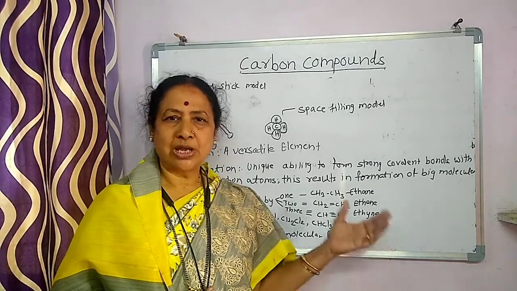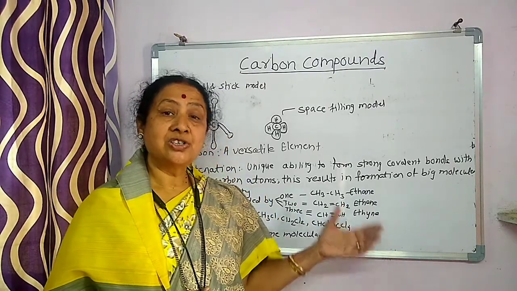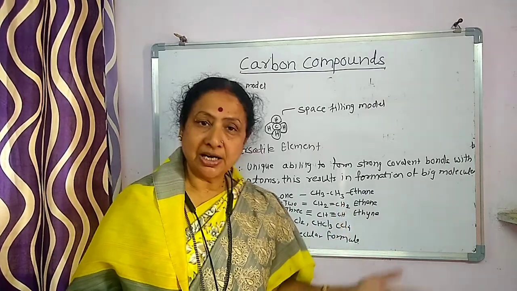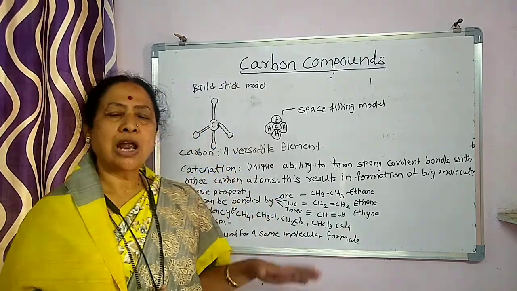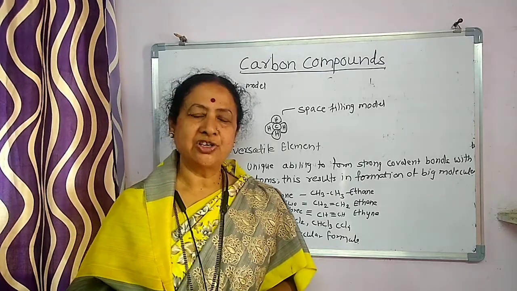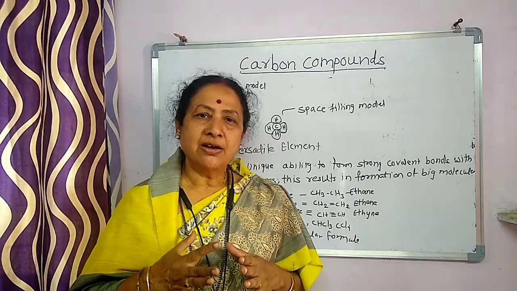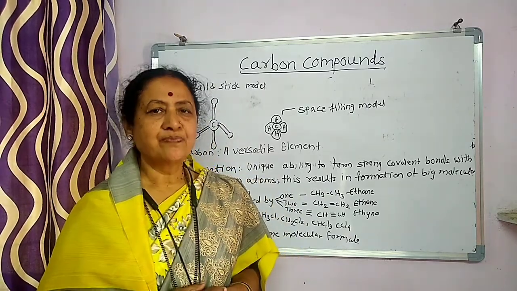Other elements can also form covalent compounds, but still there is a difference between the other elements and carbon. Carbon can form a variety of compounds with its special, remarkable property that is called catenation.